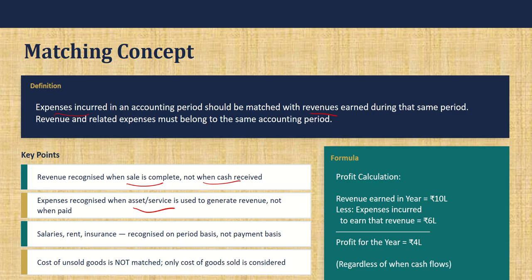In the first example we saw the computer, right? The 10,000 we've taken only for the first year because I have used only 1/5 of the asset. Only so much I have taken. I did not take the entire 50,000 that I have spent towards the laptop or computer. And salaries, rent and insurance are all recognized on a period basis. So supposing I take an insurance starting from June 2016, but I have paid this month, it will be accounted only from June and the expense will not be recorded this month. So whenever it is recognized, that is when you have to account for it.